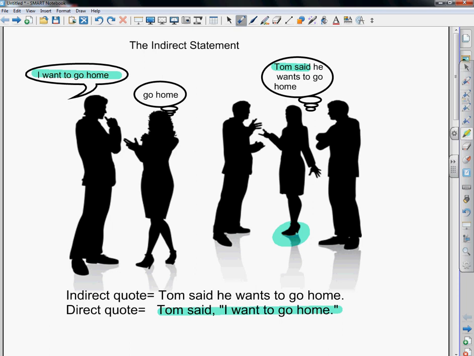Tom said, and then she paraphrases, he wants to go home. Well, he actually said, I want to go home, but she changes it up a little bit. And that's what we call an indirect statement, an indirect quote. Tom said he wants to go home.